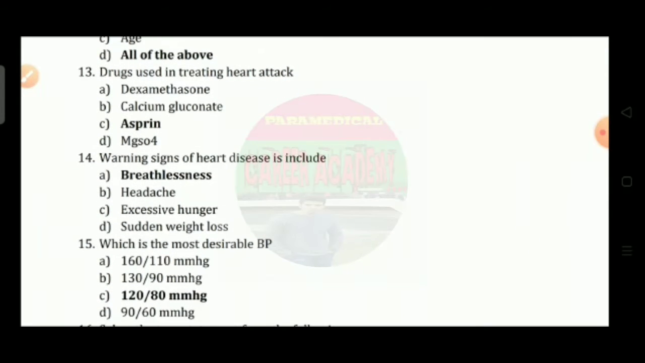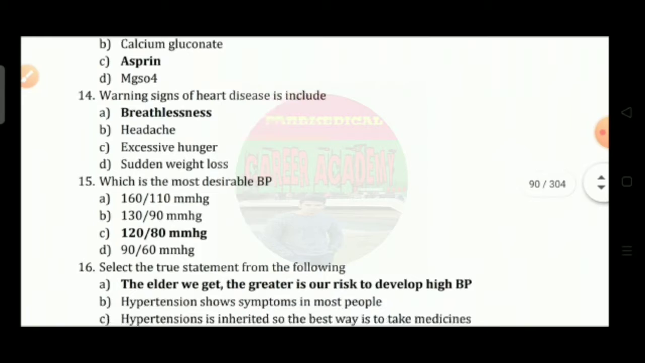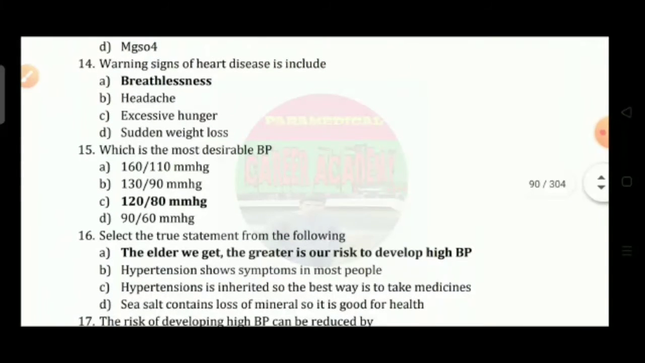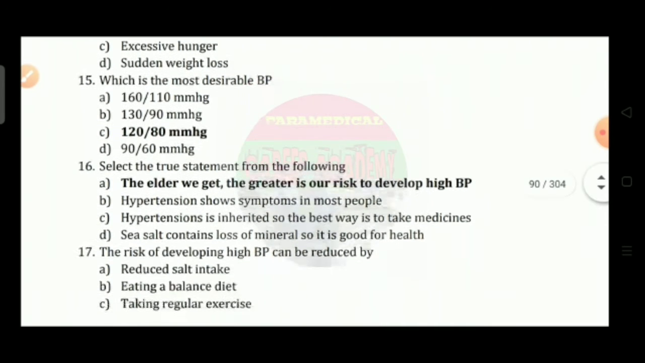Question number 13: Drug used in treating heart attack. Option A, dexamethasone; option B, calcium gluconate; option C, aspirin; option D, MgSO4. So the correct answer is option C. Question number 14: Warning signs of heart disease include option A, breathlessness; option B, headache; option C, excessive hunger; option D, sudden weight loss. So the correct answer is option A.